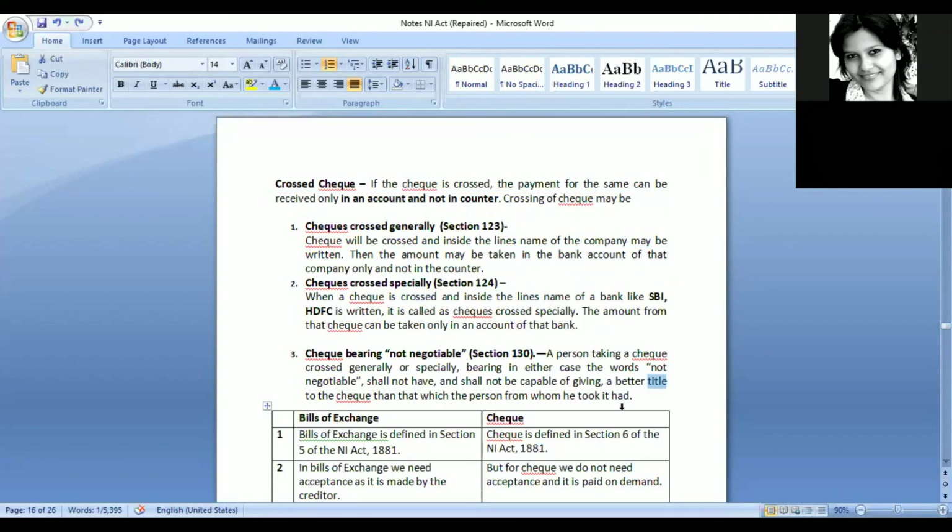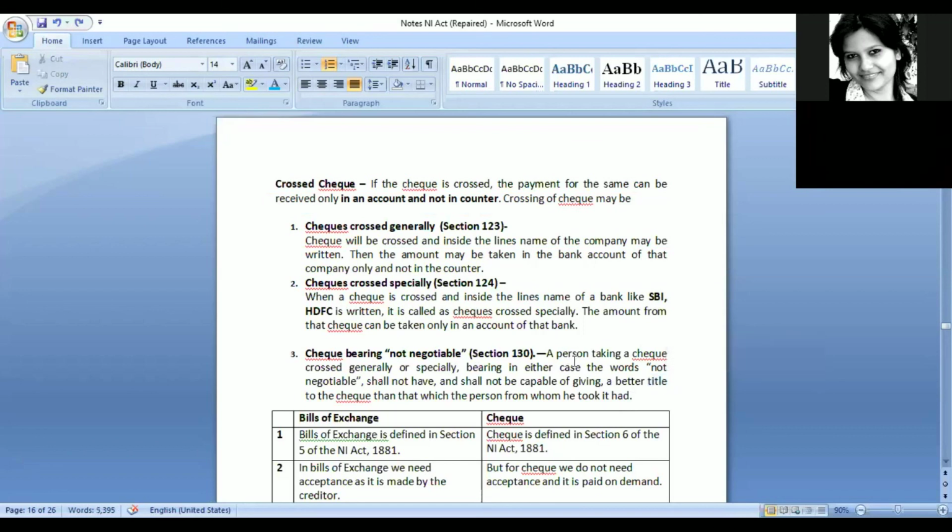Title to the check, is it the name of the person? Not the name of the person. Title is like what we see in property matters, like I'm having a title on this property. That means I'm the owner of this particular property, right? Same only it means here also. Title basically means who is having his right over that particular property. In civil cases, we generally say title case, title suit and all. So that title only it means here also.